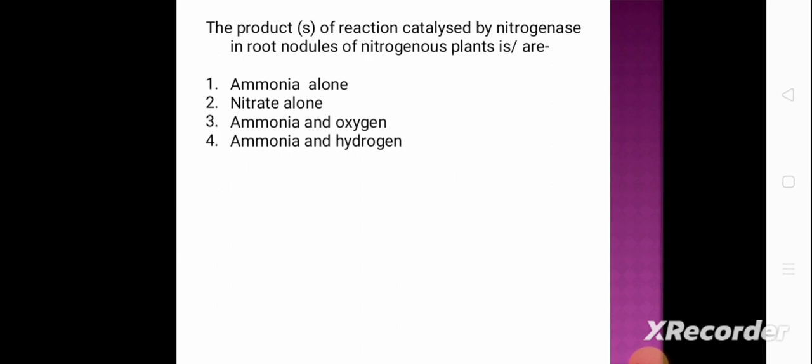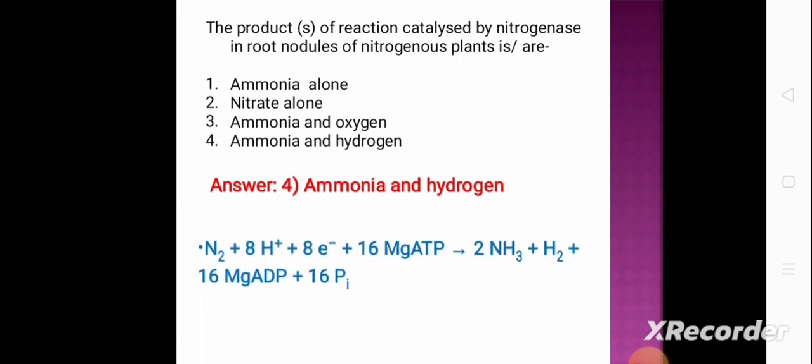Next question. The products of the reaction catalyzed by nitrogenase in the root nodule of a nitrogenous plant is or are: option 1 ammonia alone, option 2 nitrate alone, option 3 ammonia and oxygen, option 4 ammonia and hydrogen. And the correct answer is option 4, ammonia and hydrogen. The reaction is N2 plus 8H plus 8e- plus 16 Mg ATP converted to 2NH3 plus H2 plus 16 Mg ADP plus 16 Pi, that is 16 inorganic phosphate.